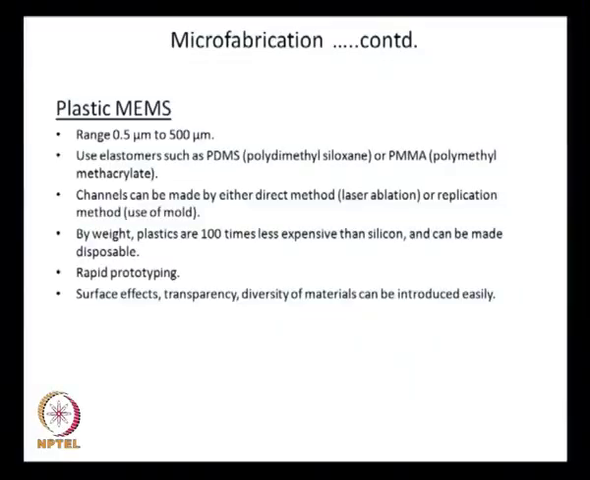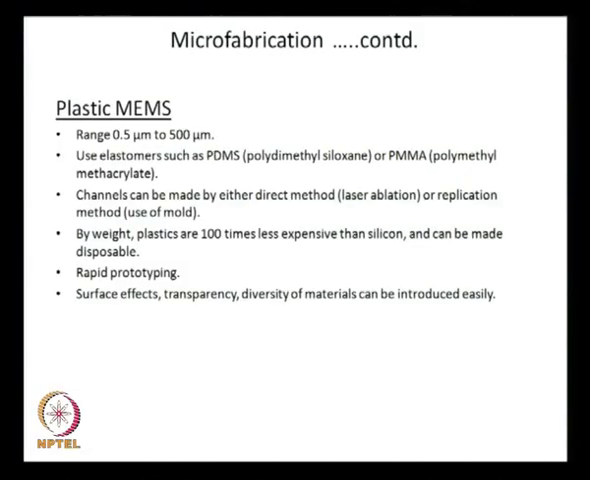You understand what a negative replica is. Suppose you want to make a channel. In the mold you will see a raised portion, and then you pour a polymeric liquid on this and let the polymer solidify. When you peel it off you see the positive one, the channel engraved in that. So, that is the use of mold, and laser ablation is that you take this plastic material and selectively remove some material by application of laser. There are other direct methods also available. We will discuss this briefly later.